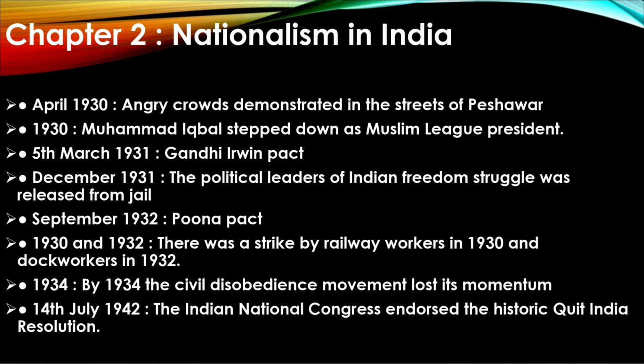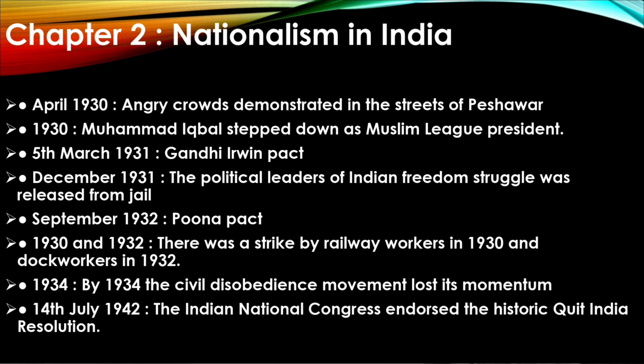April 1930, angry crowds demonstrated in the streets of Peshawar. 1930, Muhammad Iqbal, as Muslim League president, spoke. 5th March 1931, Gandhi-Irwin Pact. December 1931, the political leaders of the Indian freedom struggle were released from jail. September 1932, Poona Pact.